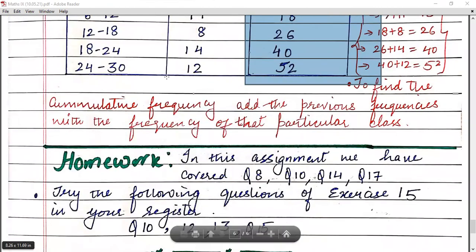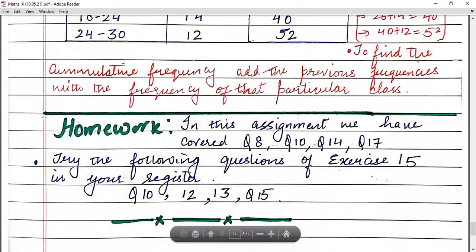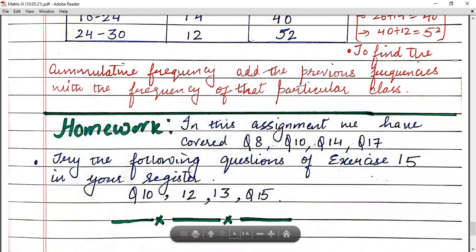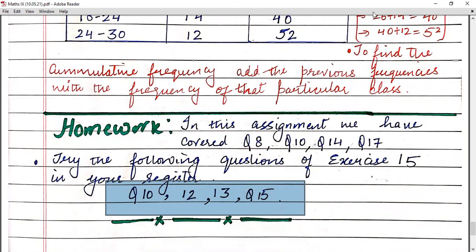So now this is done for today's lesson. Now these questions you have to do as your homework. And now children, we have already covered question number 8, 10, 14 and 17 in the assignment. And you are only required to do the following questions in your register. Question number 10, 12, 13 and 15. Thank you, students.